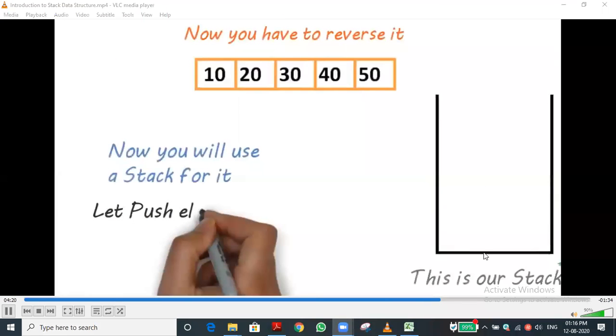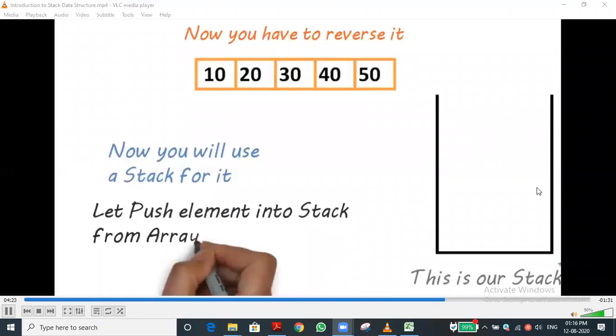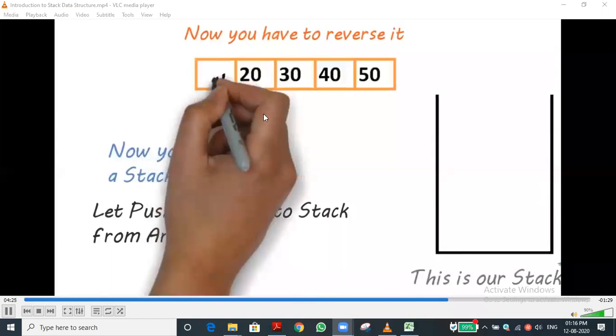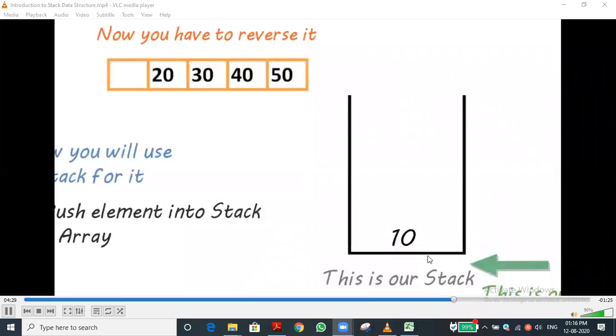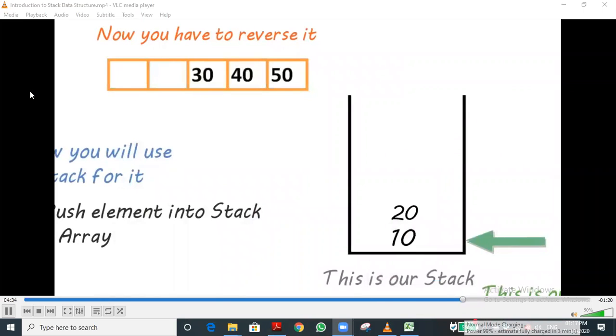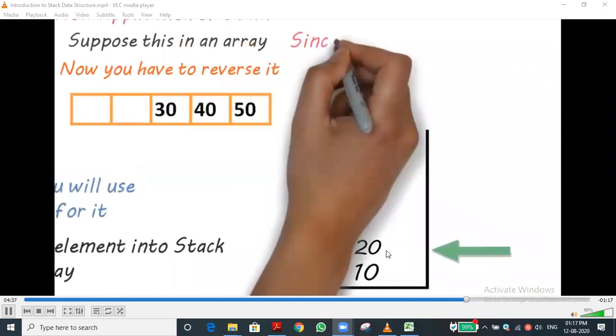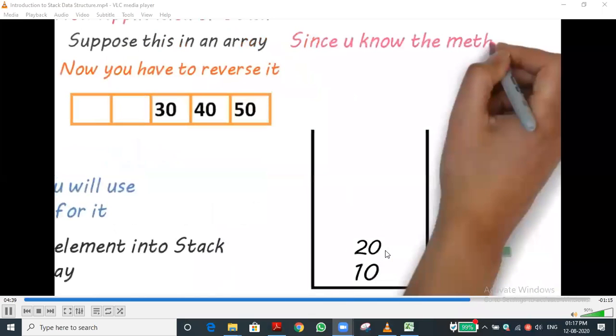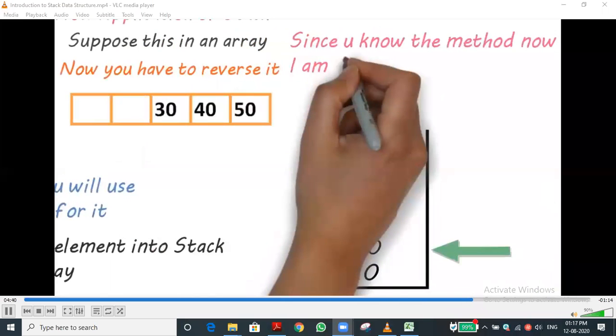You can see the empty box there. That is called the stack structure. If you want to insert an element, it goes to the end. Now it is the peek or top. If I insert another element, it will be over the 10. Now 20 is the peek or top element. Likewise, we can insert elements one by one. You can see this.